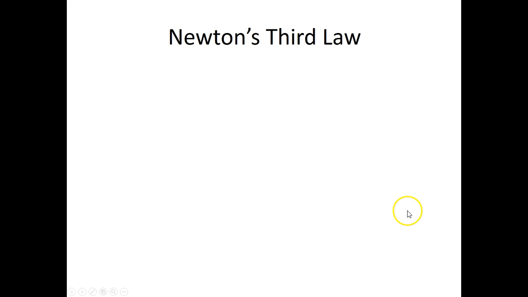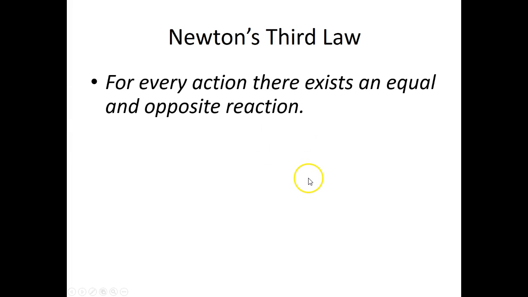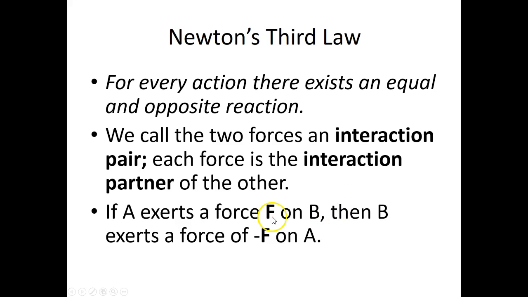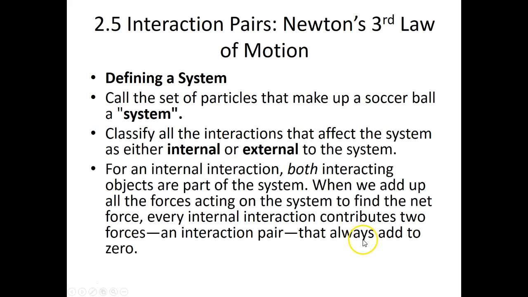Newton's third law basically says that for every action, there's an equal and opposite reaction. We call these interaction pairs, and each force has an interaction partner. So if A exerts a force of F on B, then B will exert a force of negative F on A.